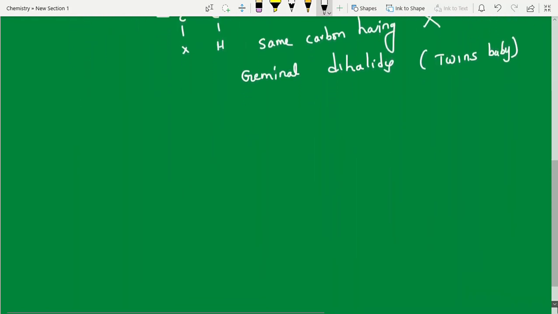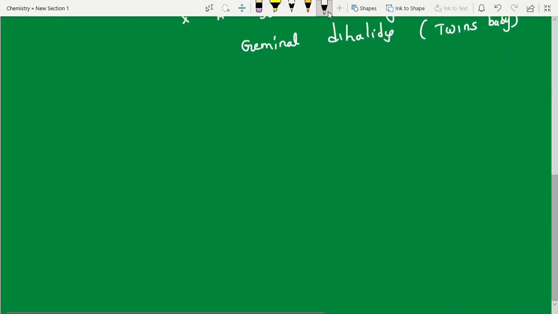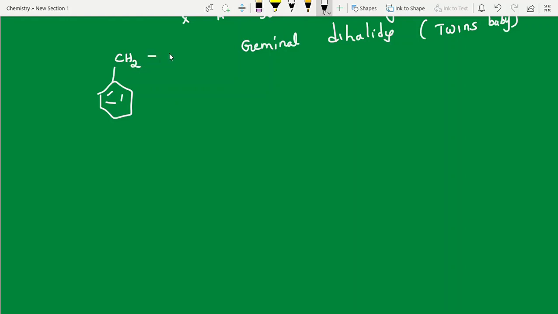Next important are benzyl, allyl, vinyl, like this. First let me write benzyl. This is exactly the benzyl group, students. The benzene group, and next an additional CH2 group. Then we call it benzyl halide.